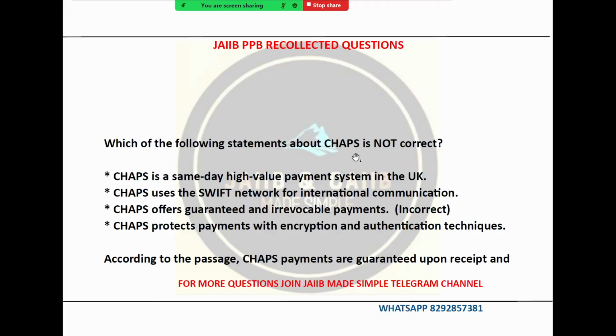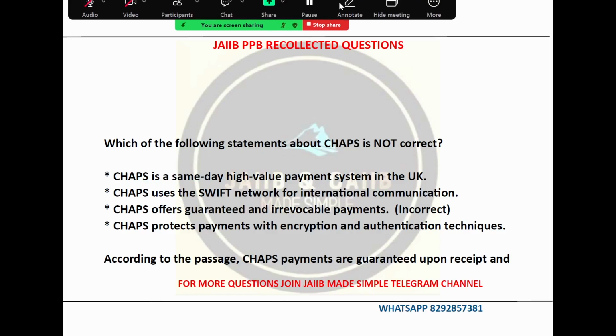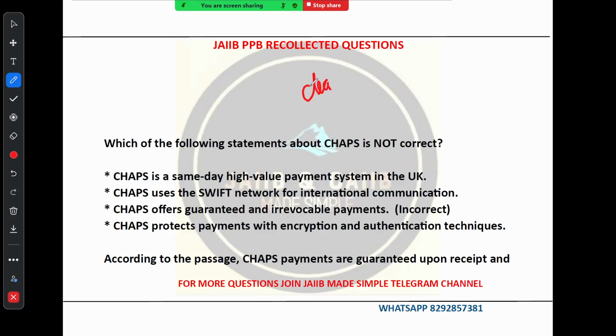Which of the following statement about CHAPS is not correct? You know what is the full form of CHAPS? Let me write it down. It stands for Clearing Automated Payment System. That is the full form of CHAPS. It is a high value payment system used in the UK, United Kingdom, for same day bank to bank transfer. Option A says CHAPS is the same day high value payment system in the UK.